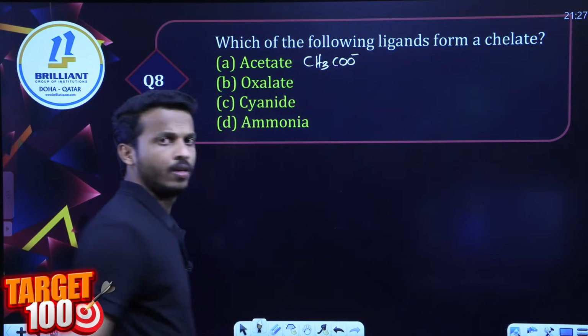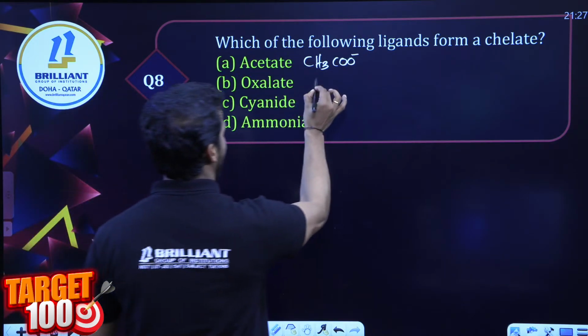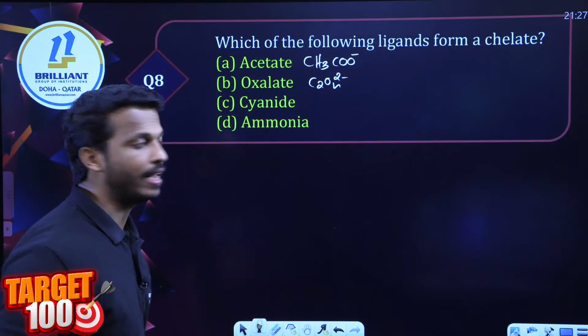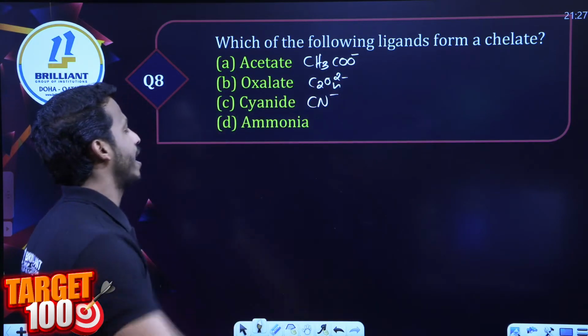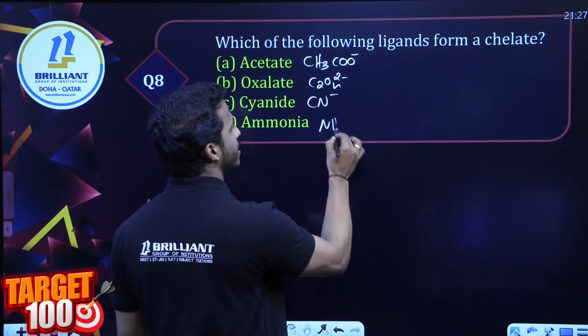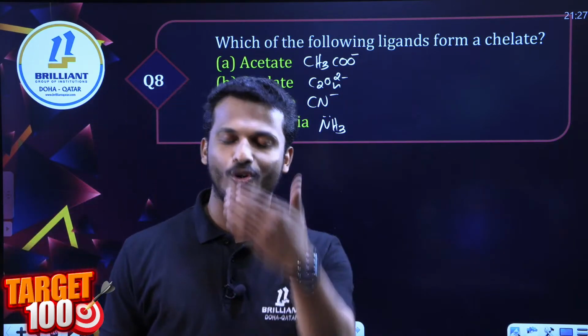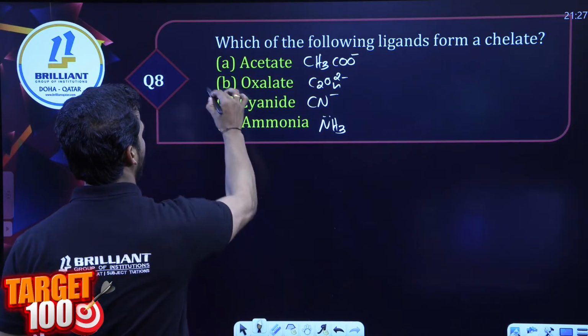CH3COO minus, you know, it's a monodentate ligand, right? What is oxalate? C2O4 2 minus. You know, it's a bidentate ligand. Cyanide, it's a monodentate and ambidentate ligand. Ammonia, amine, it's just a monodentate ligand. So dear all, among these four options, which is the only one bidentate? That is only option B.